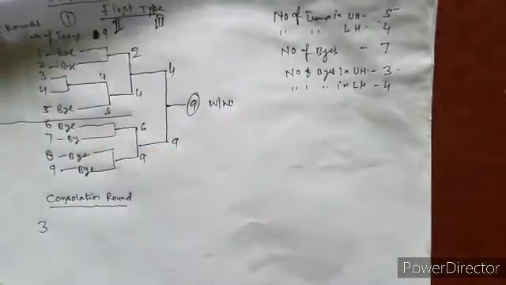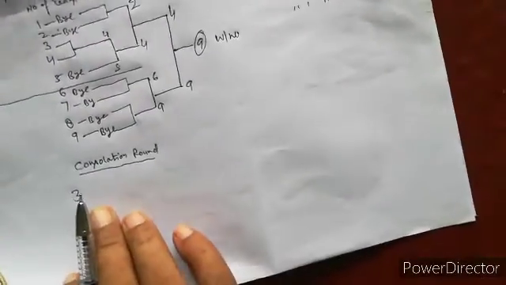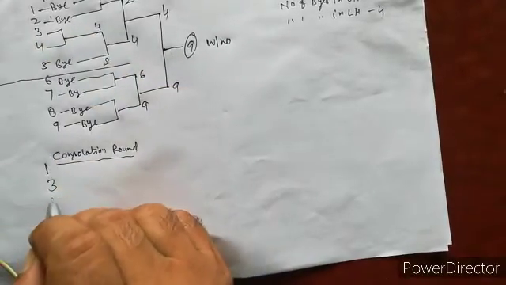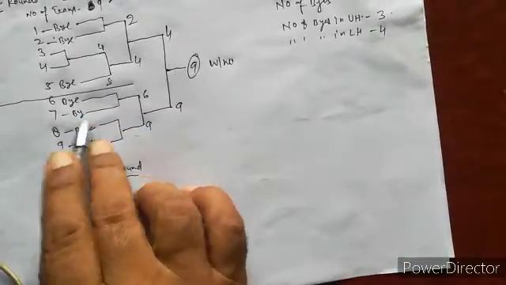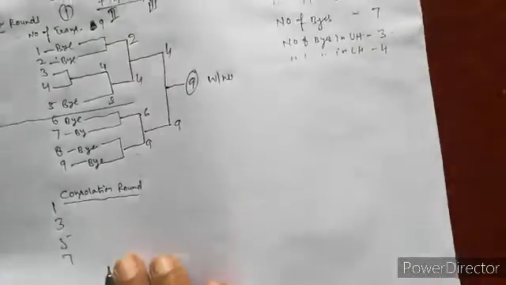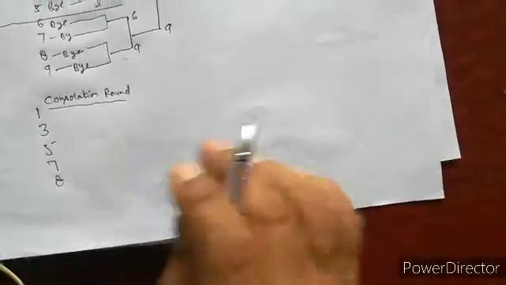In the second round, the teams defeated are 1 and 3, 5, 7 and 8.